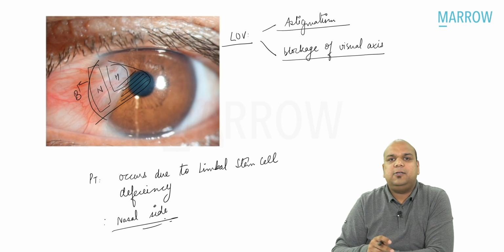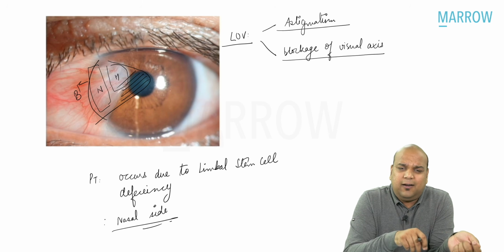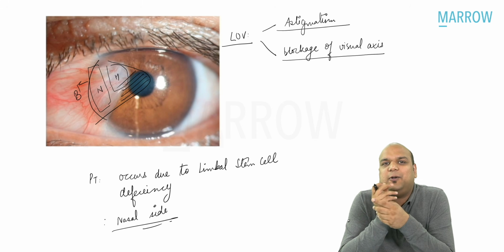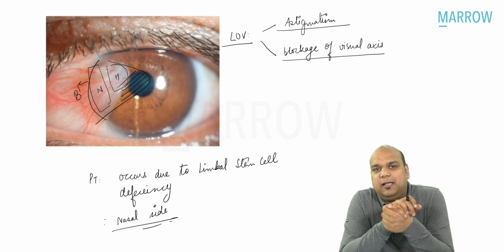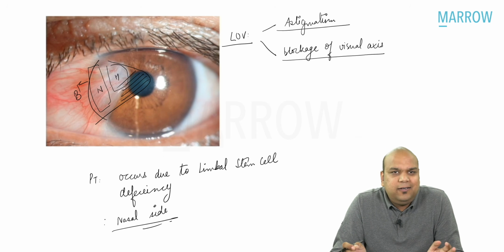Okay, everybody. So we take a graft usually from the supratemporal side and we transplant the limbal cells along with the graft onto the excised part of the pterygium. I hope we are pretty clear about this. I hope all of us understand this. And this is a very easy question on pterygium.